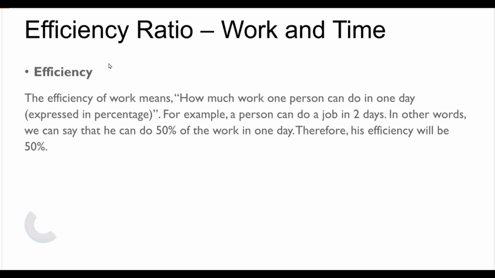Sometimes we are given not the ratio but a percentage. For example, how much work one person can do in a day, expressed in percentage. For example, if a person can complete a job in 2 days, it means in one day he will do how much of the job? 1 by 2 of the job, half the job. That means 50% of the job, right? So we can say his efficiency is 50%. This is nothing but the efficiency of the worker.